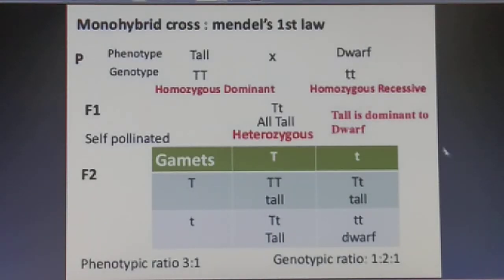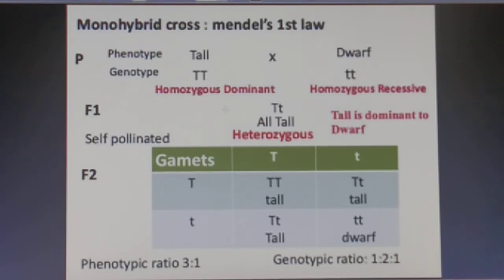So this was all about the monohybrid cross. See, he crossed this tall plant with the genotype capital T, and here the dwarf, that is small t, small t. So they both are homozygous. I have already explained what homozygous is, and this trait is dominant. Why is it dominant, students? Because it was able to express itself.